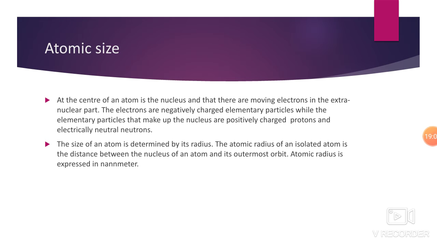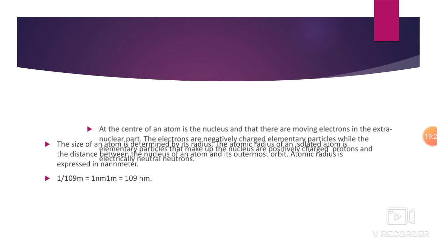Atomic radius is expressed in which unit? Nanometers. I will just give you one. 1 upon 10 raised to 9 meter is equal to 1 nanometer. Remember it. And 1 meter is equal to 10 raised to 9 nanometer. Remember this. Okay.